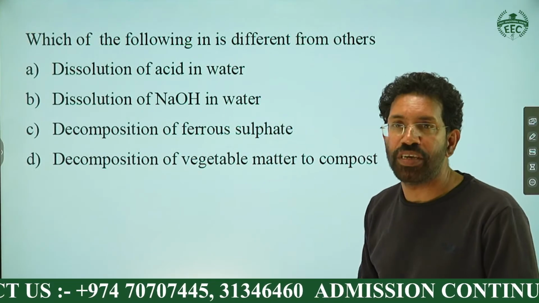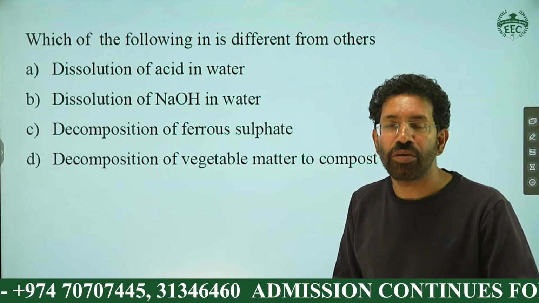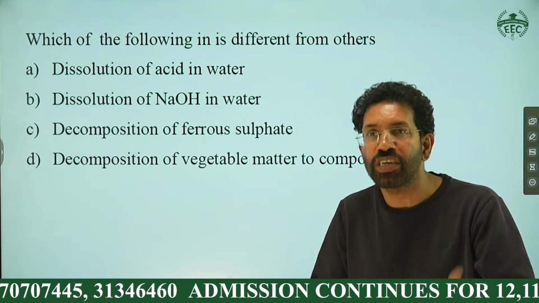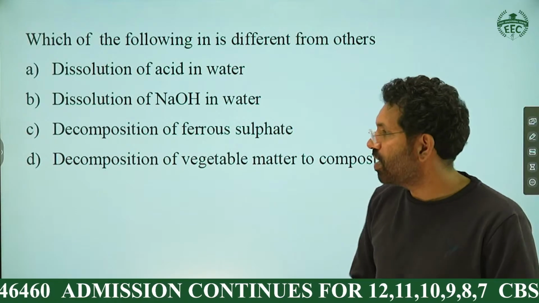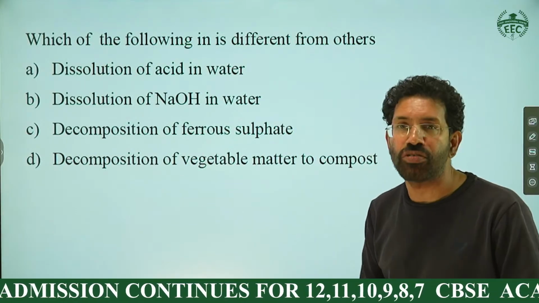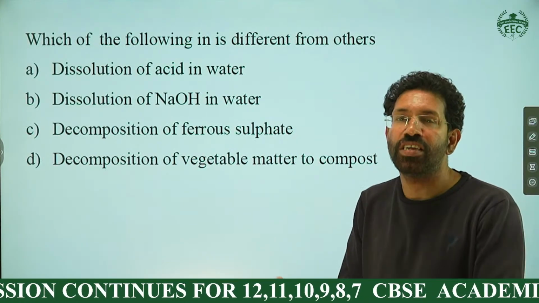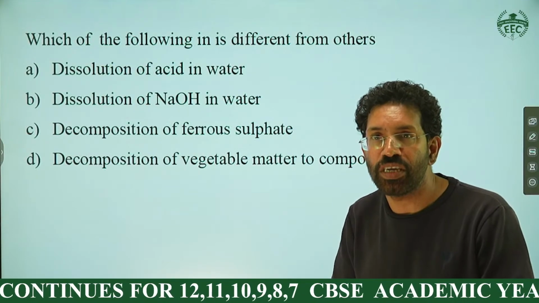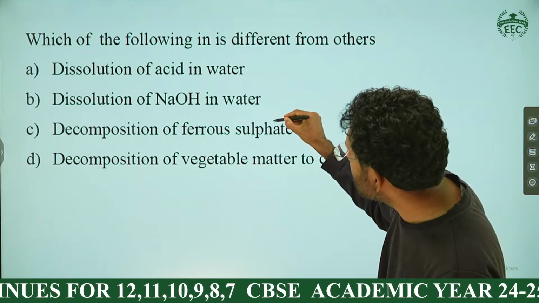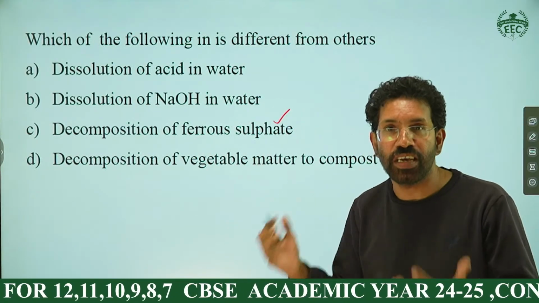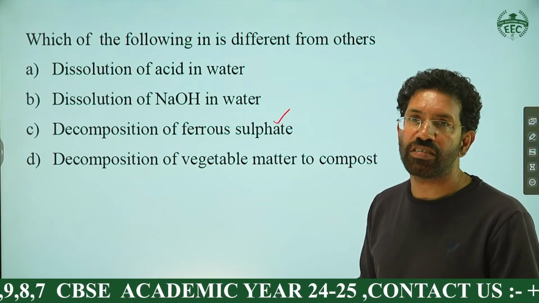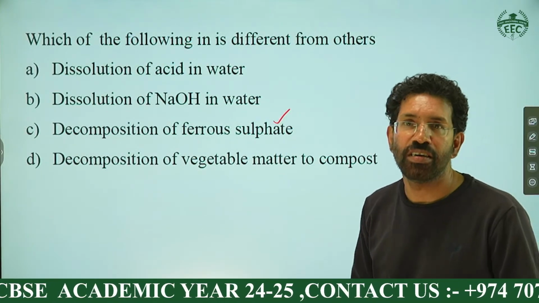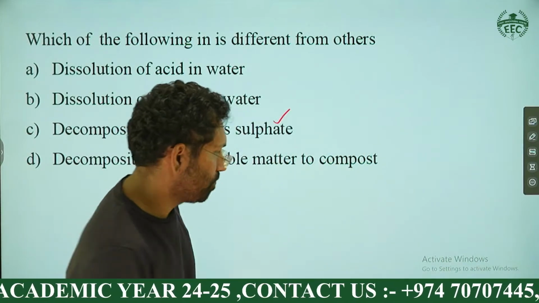Decomposition of ferrous sulfate. We know that we have to apply heat for it. We have to heat ferrous sulfate. So this particular process is endothermic. And decomposition of vegetable matter to compost, that we know is an exothermic reaction. So out of this, C is the different one, that is endothermic, and all other three are what? Exothermic reactions. I hope all of you got it, right? Yes, we'll move to the next question.